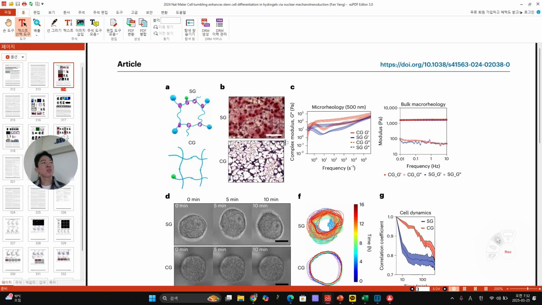Since 2015 or 16, after the Chaudhuri group, David Mooney, they wrote about stress relaxation. That paper was in exactly the same manner. They used three different stiffnesses and then different stress relaxation, fast and slow.